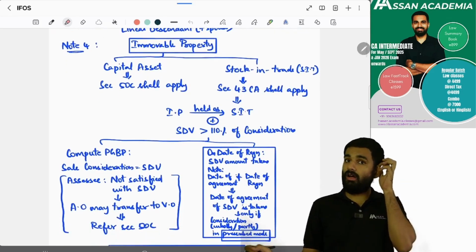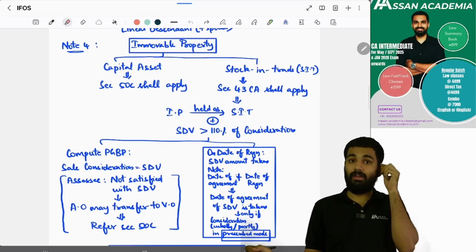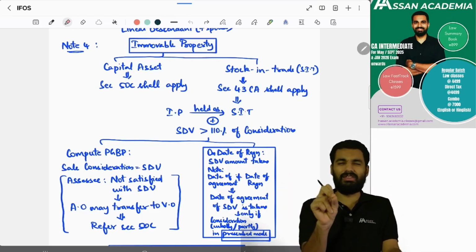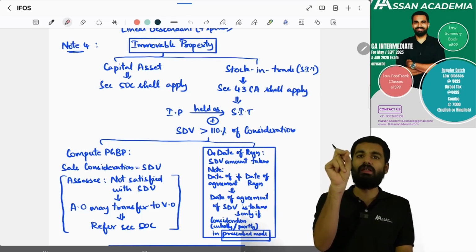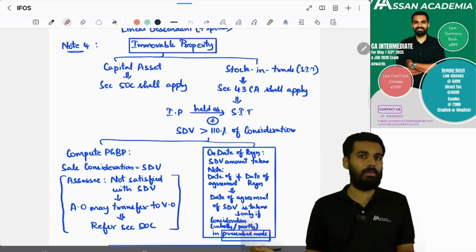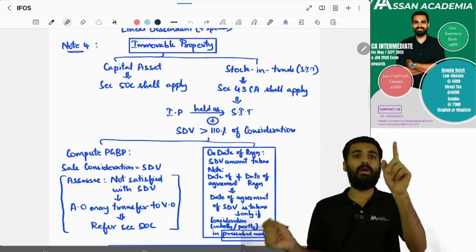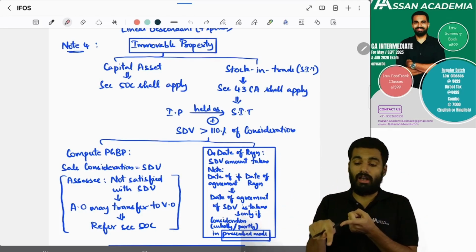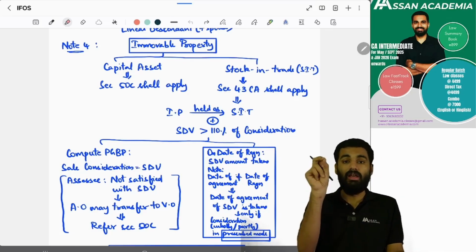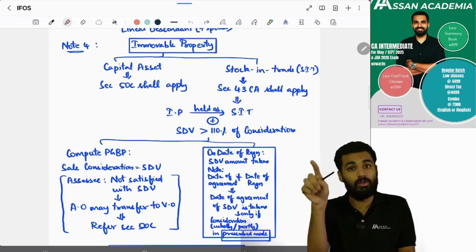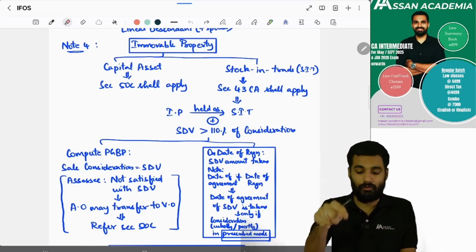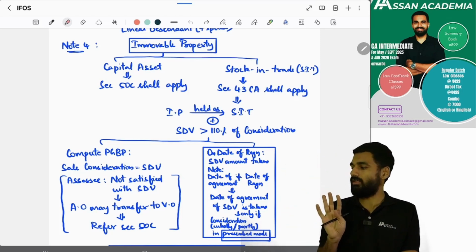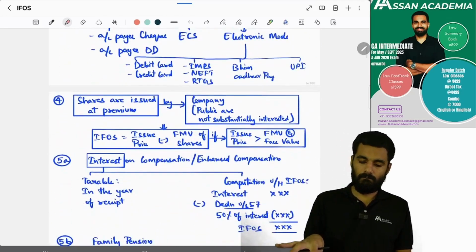Regarding capital asset, if the immovable property is a capital asset, we have to see section 50C. Section 50C will apply if the stamp duty value is more than 110% of consideration. The same way, if the immovable property is stock in trade, then in that situation we have to see whether the stamp duty value is more than 110% of consideration. If yes, then sale consideration will be SDV.